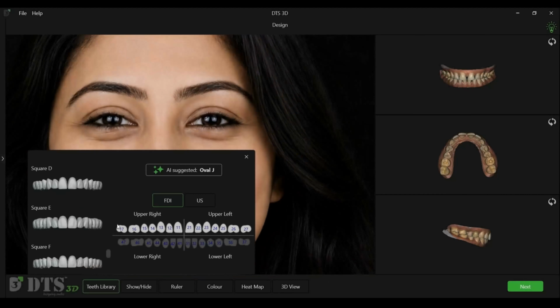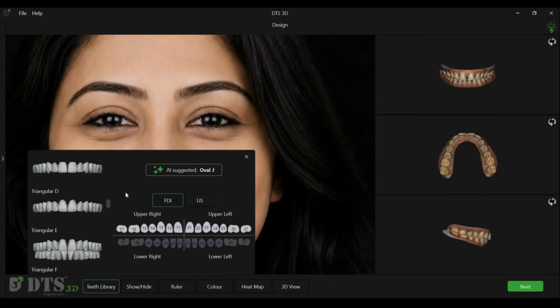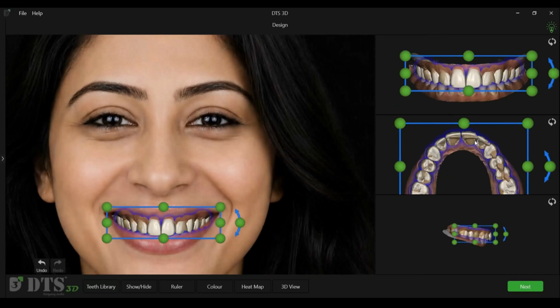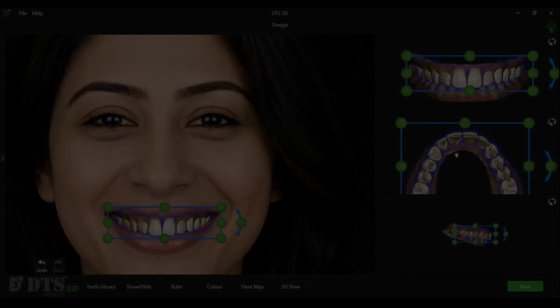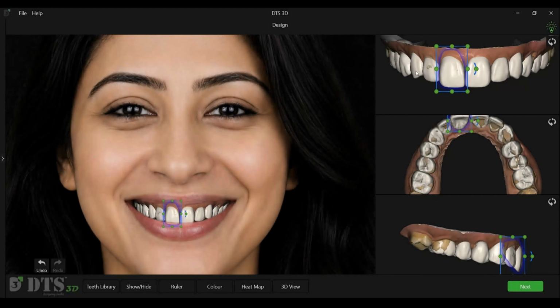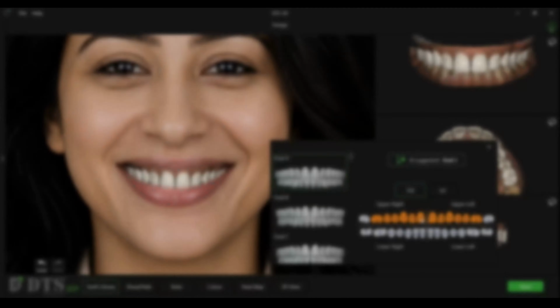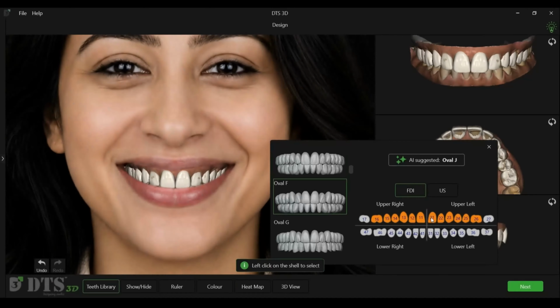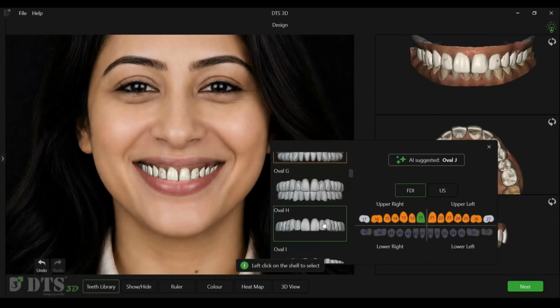DTS offers multiple natural teeth libraries, with each 2D smile simulation linked to a corresponding 3D tooth library. The Smart Design screen is optimized for fast, simple, and intuitive positioning of tooth shells. We can instantly visualize and compare different tooth shape options during the design process.